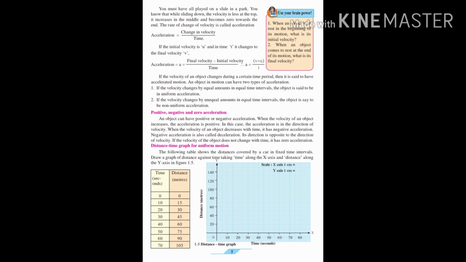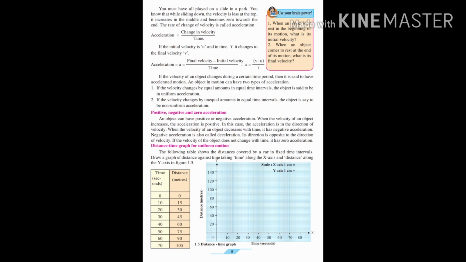Then we have seen uniform and non-uniform motion, where equal distance traveled in equal time intervals is uniform motion, whereas unequal distance traveled in equal time intervals is non-uniform motion. Acceleration is the rate of change of velocity, that is change in velocity upon time, and it is denoted by small a, where final velocity minus initial velocity upon time is acceleration.